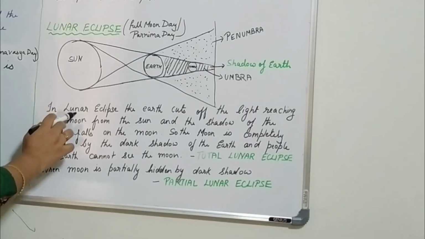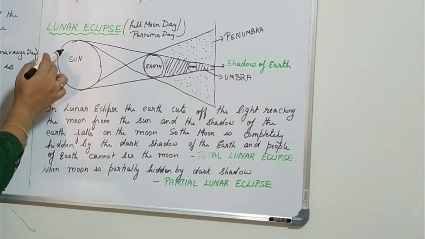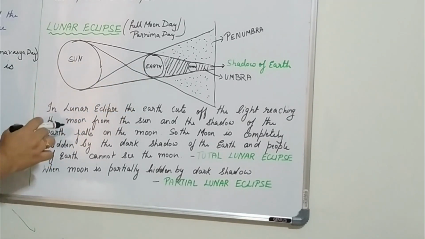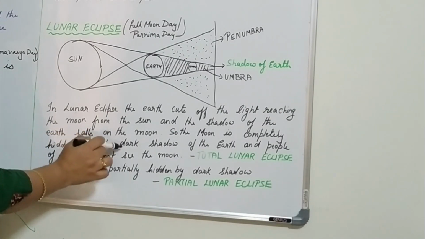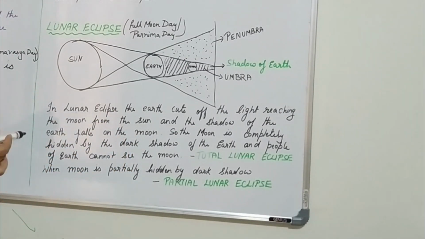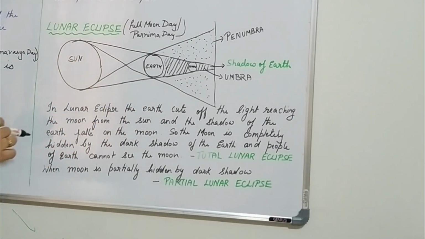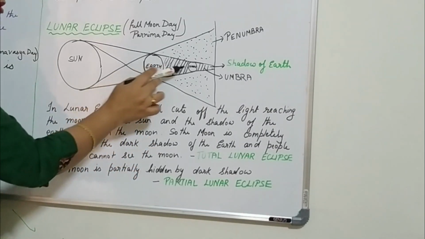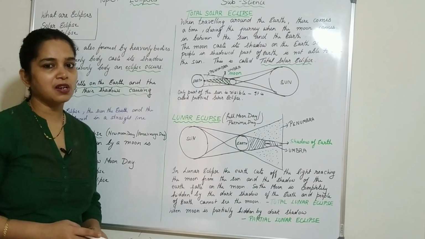So what happens in a lunar eclipse, the earth cuts off the light reaching the moon. The earth comes in between the light of the sun and stops it from reaching the moon, and the moon hence falls in the shadow of the earth. So the moon is completely hidden by the dark shadow of the earth. What is the shadow? The dark shadow of the earth, because it blocks the sun rays, and the people of the earth cannot see the moon, and hence it is called the total lunar eclipse or the full moon day or a Purnima day.